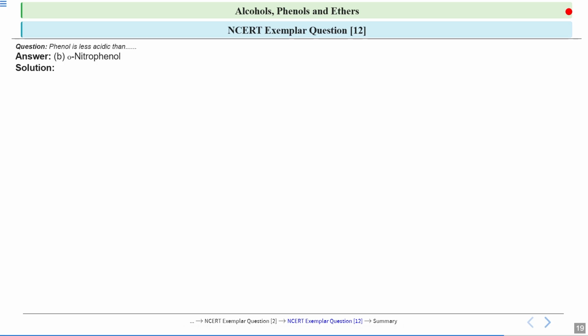But in phenols, the electron density on oxygen is delocalized because of resonance, so it is not constant.